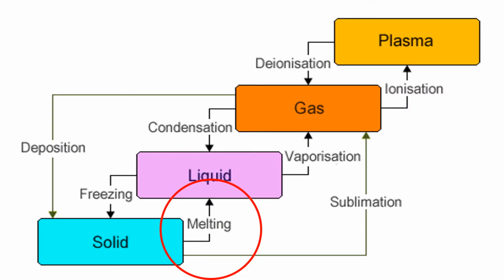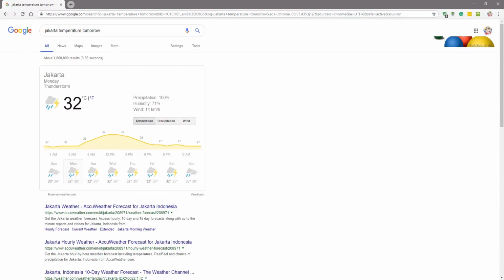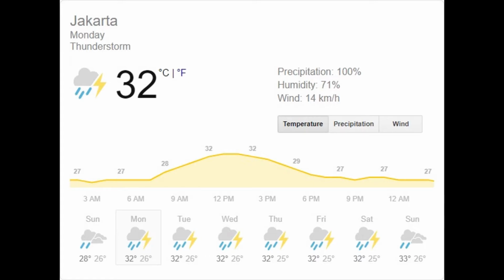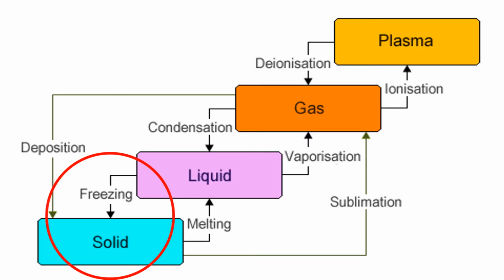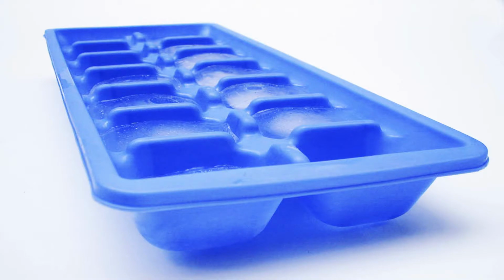Melting is the change of state from solid to liquid. For example, when chocolate melts because Jakarta is way too hot. Freezing is the change of state from liquid to solid. For example, when you freeze water in cube slots to make ice cubes.